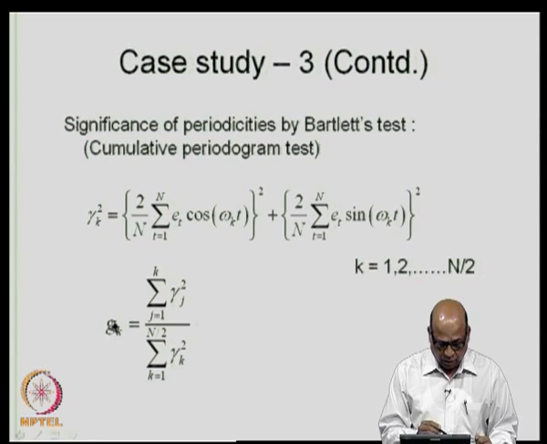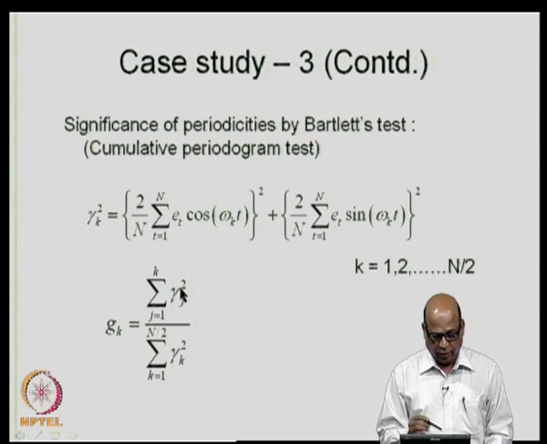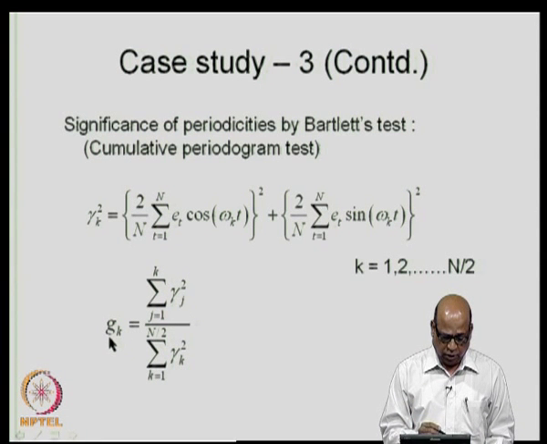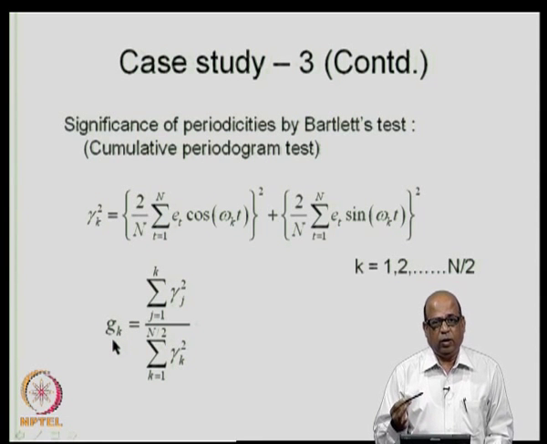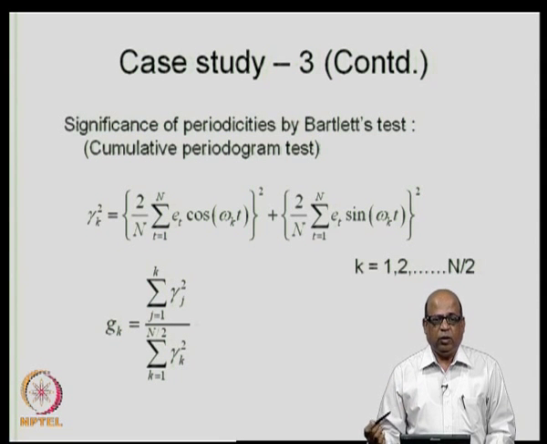Then we calculate the cumulative periodogram G k, which is the sum of gamma j square, j equal to 1 to k, let us say k equal to 2, this goes from 1 to 2, divided by the sum of gamma k square, k equal to 1 to n by 2, the whole range. So, this is normalized gamma j square. G k is what we require for constructing the periodogram. The plot of G k versus k is called the cumulative periodogram.